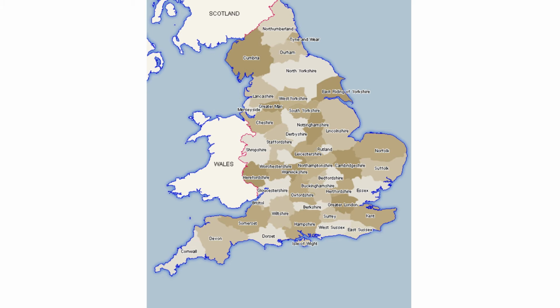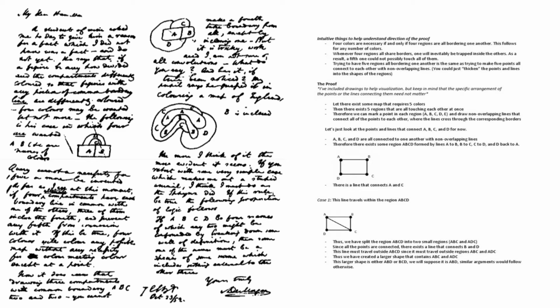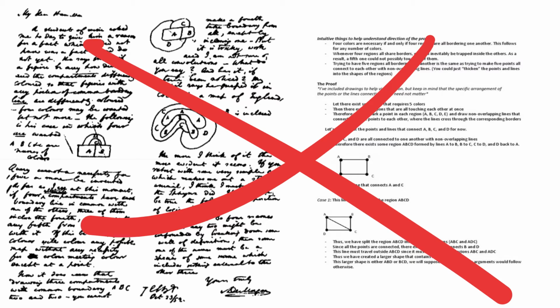This theorem was first brought up in 1852 when Francis Guthrie was coloring in the countries of England. He found he only needed 4 colors, but this proof was too difficult for himself to put together. So for years, mathematicians tried to come up with a logical proof. There were many attempts, but none of them lasted long enough before a fault was found.